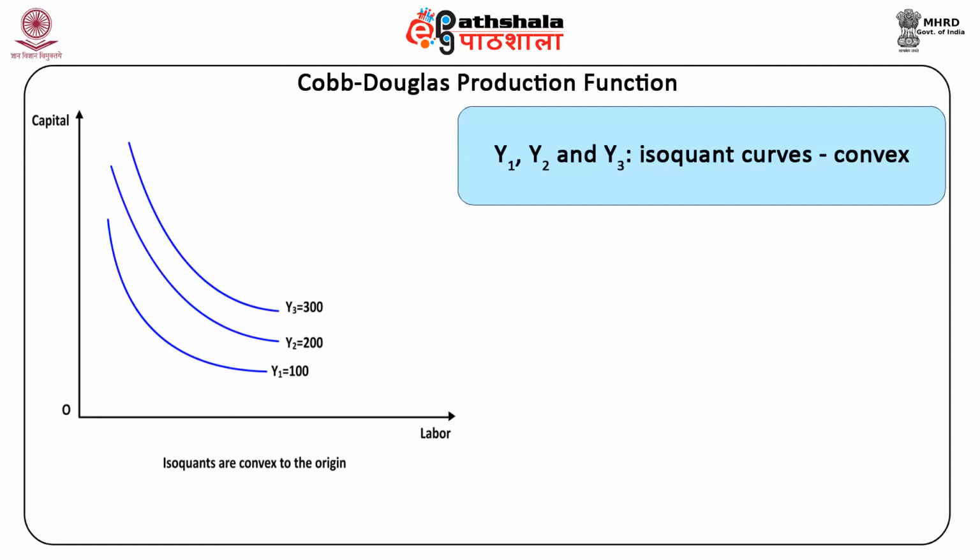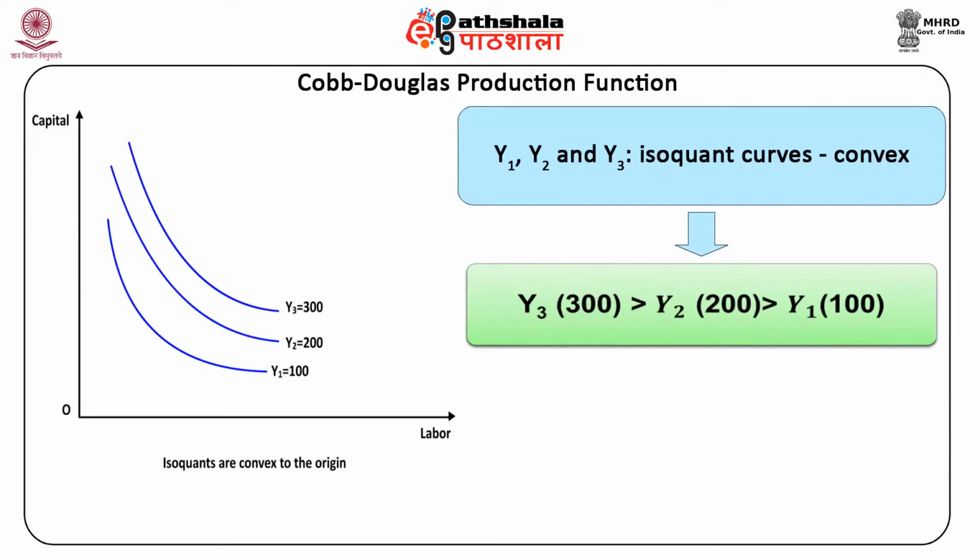If you can operate production activities independently, then weighted averages of production plans will also be feasible. Hence, the isoquants will have a convex shape. The isoquant Y1 represents 100 units of output, whereas isoquant Y2 represents 200 units of output, and the level of output is higher on isoquant Y2 than Y1.